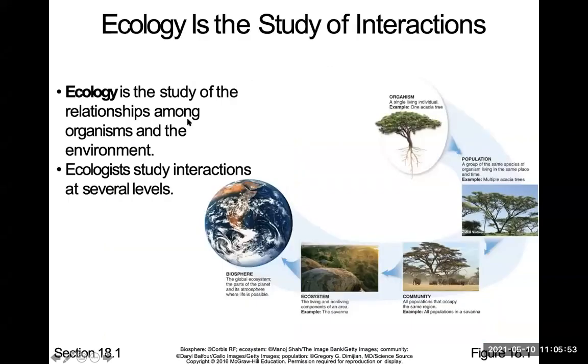So let's get started. The definition for ecology is the study of the relationships among organisms and the environment. An organism can be maybe this elephant here, and it can interact with the tree and with the other organisms here. So that would be the environment. It's also going to be interacting with the environment, I want to say more like weather.